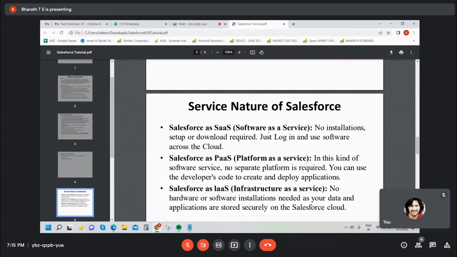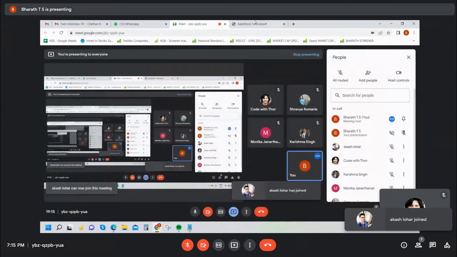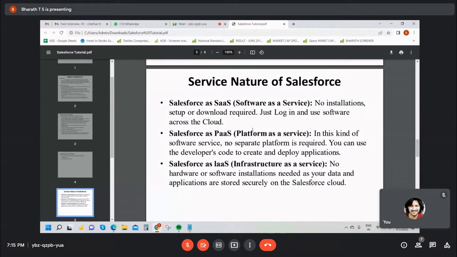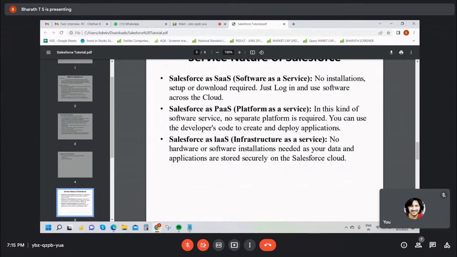And what does Salesforce platform as a service mean? In this kind of software service, one second. Yes. Okay. Last time I showed a simple example: how to create an object, how to log in to Salesforce and so on. This is theoretical, just what I have explained. Salesforce service nature, first one: now we are currently using software as a service. There are no installations, no download setup, just log in and use the Salesforce software. And the second one is Salesforce platform as a service.